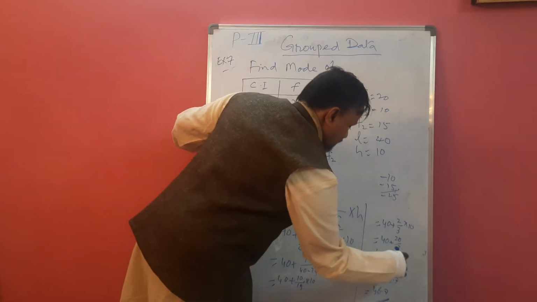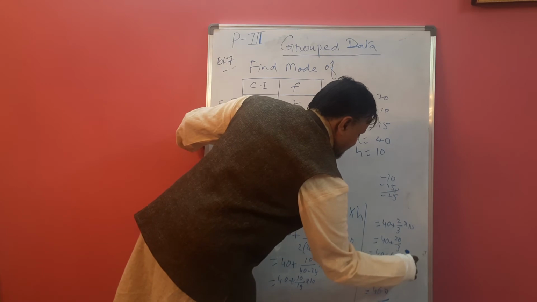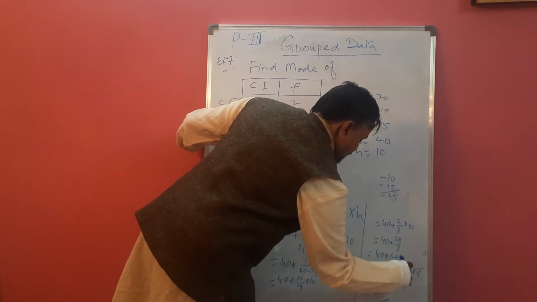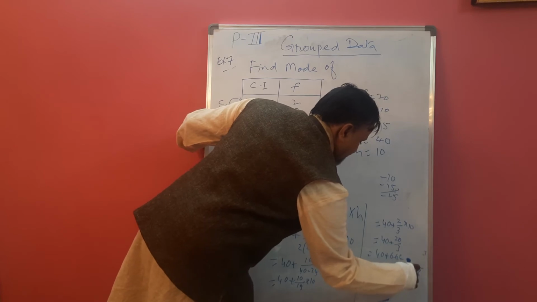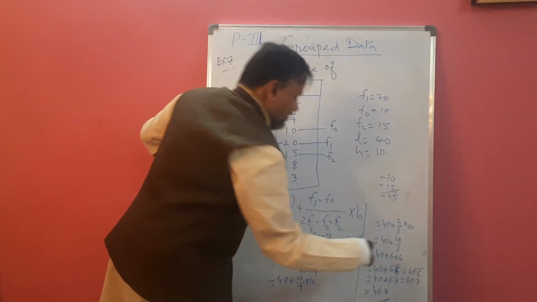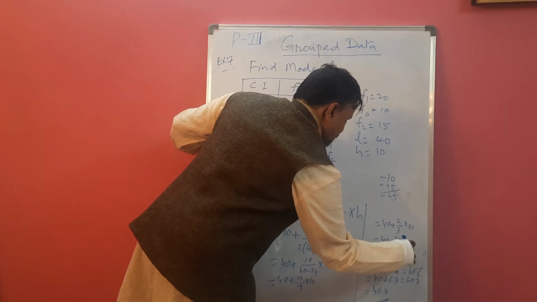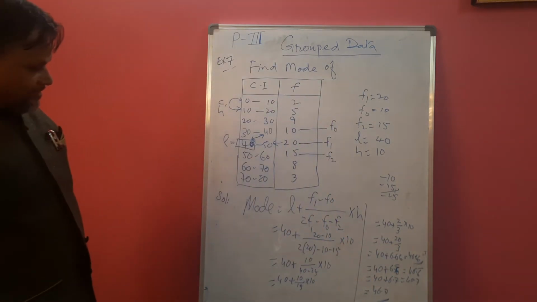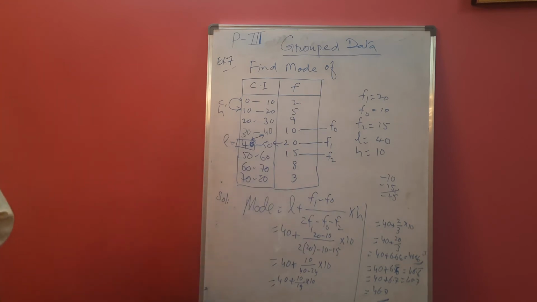You can write 46.6 bar, or 46.7, or 46.66 as your answer. Just seeing the options we can say the value. We can pick the option A, B, C. So this is a very simple formula-based method to find the mode.